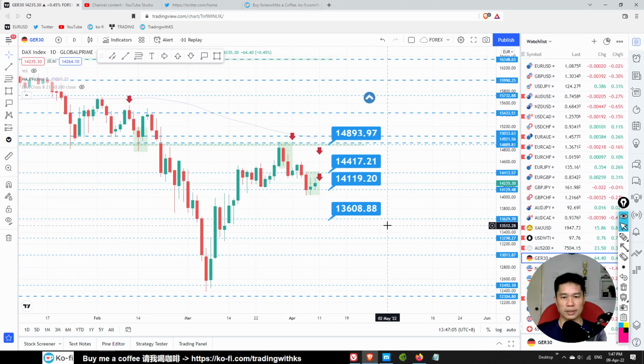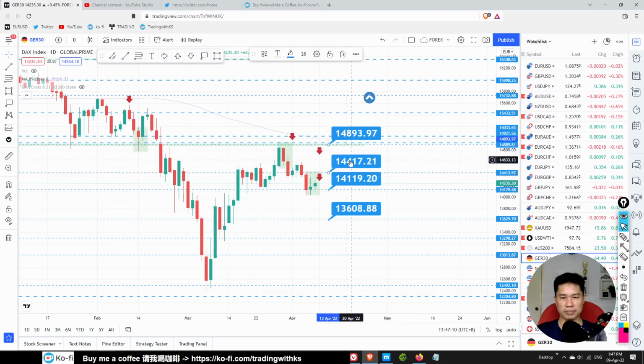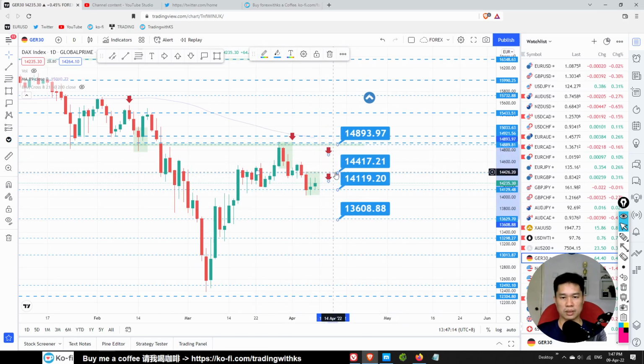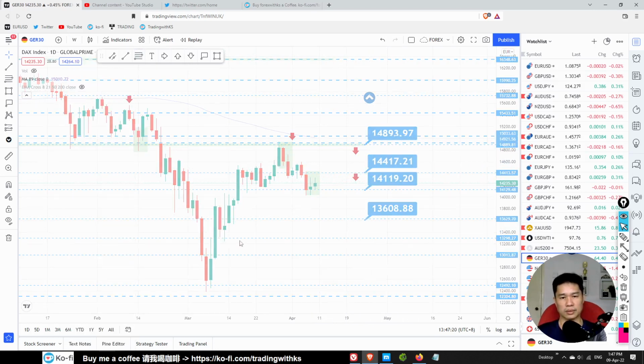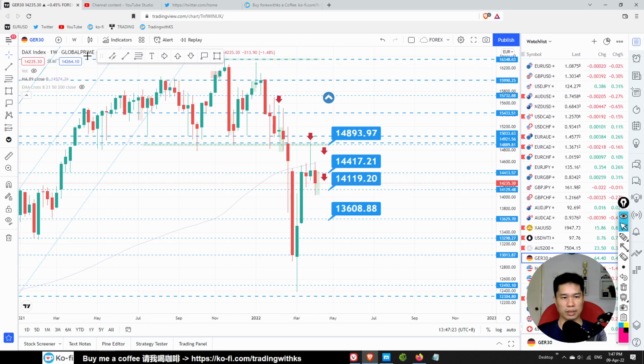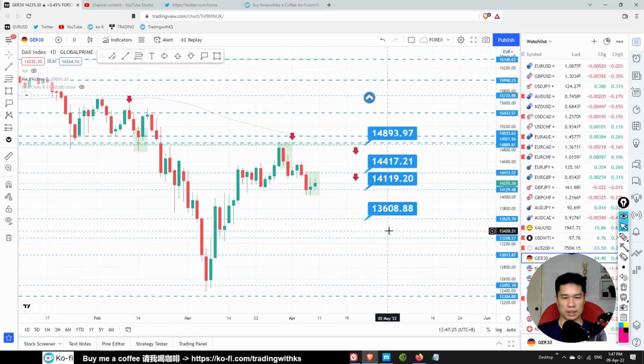DAX. Okay, DAX a bit bearish. DAX is bearish. Looks bearish to me. Look at the weekly. Yeah, we got a big pin bar over here. So DAX is bearish.